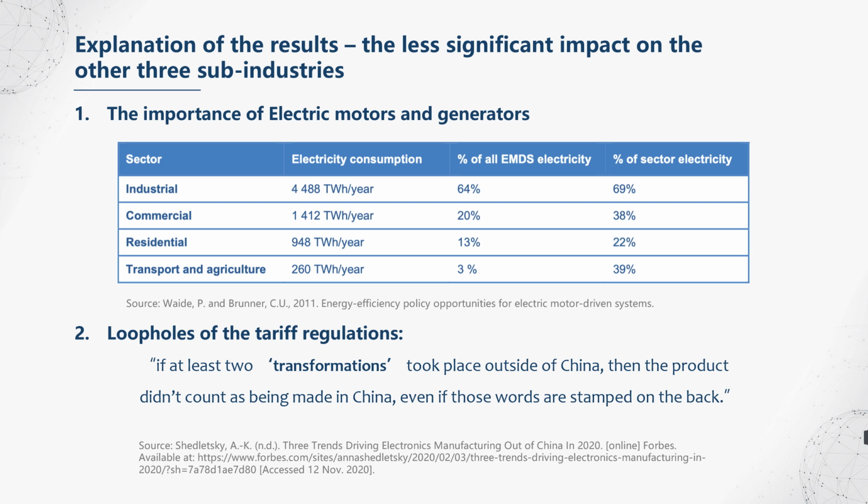Second, as the imposition of tariff is a sudden change to many firms, this may encourage firms to minimize the cost of tariff by taking advantage of the tariff regulations. According to Forbes, one of the possible loopholes is that if at least two transformations happen outside of China, then the product may be considered as not made in China. Therefore, suppliers may consider moving part of their supply chains outside of China while keeping the core parts unchanged, so as to avoid the high tariff imposed on their product.